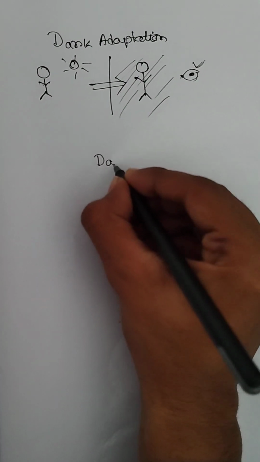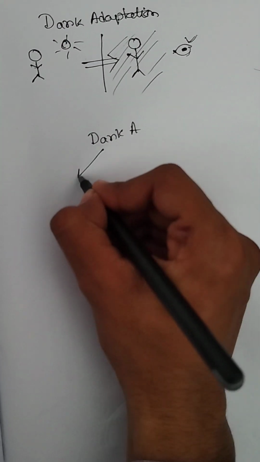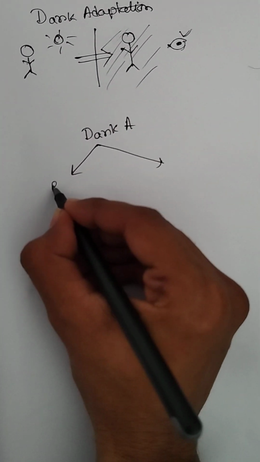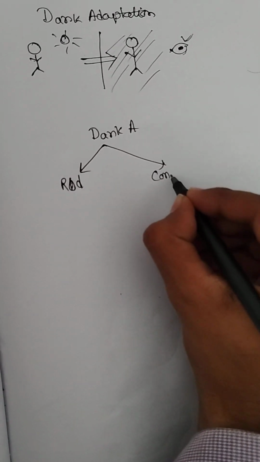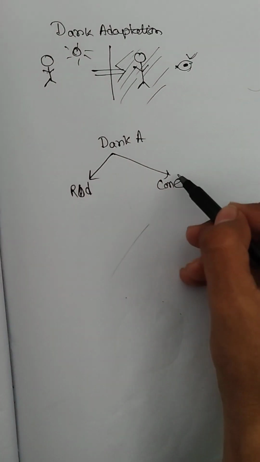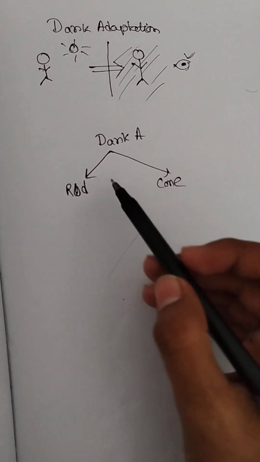Now this dark adaptation has two components. We know that we have two types of cells in our retina: rod cells and cone cells. Cone cells are responsible for vision in bright light, and rod cells are responsible for scotopic vision or night vision, vision in less amount of light.